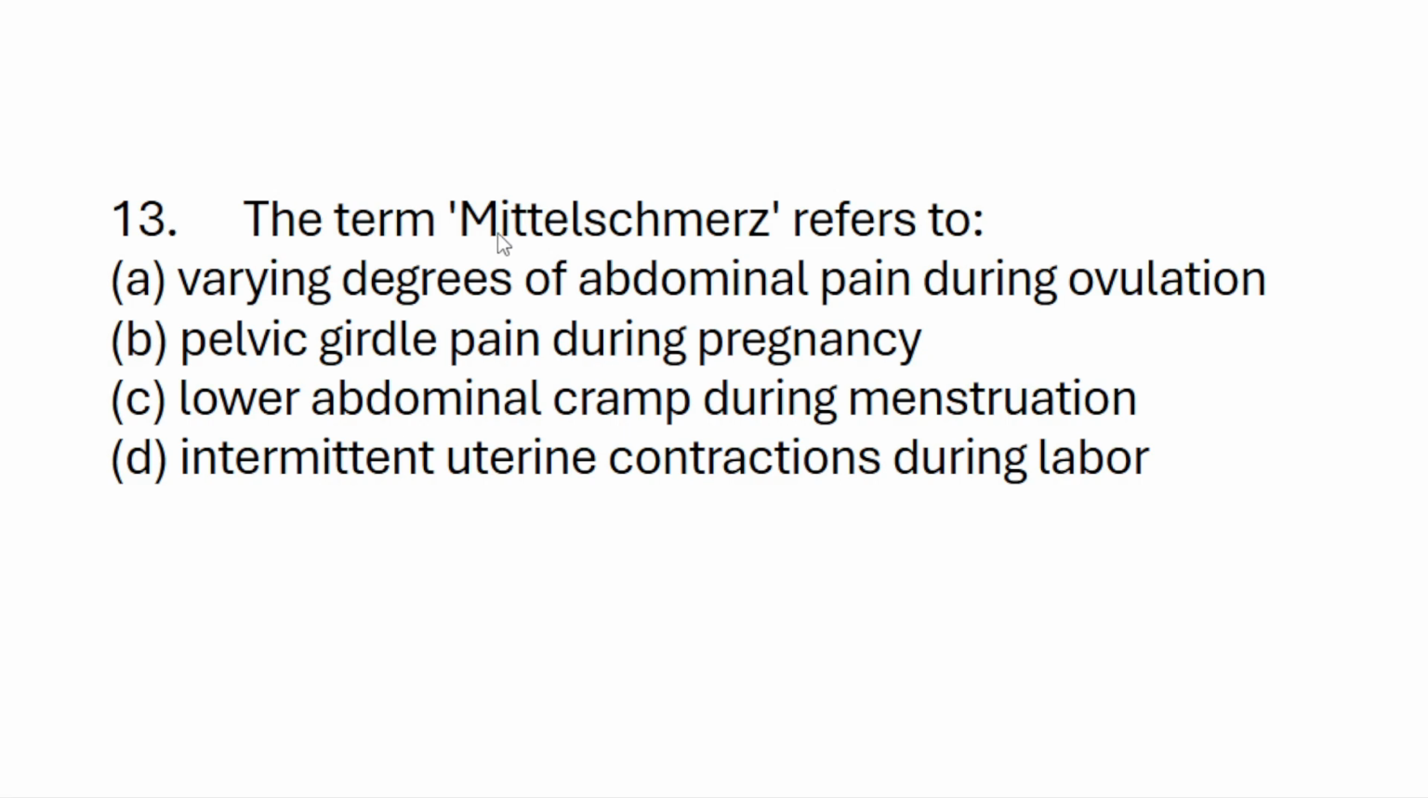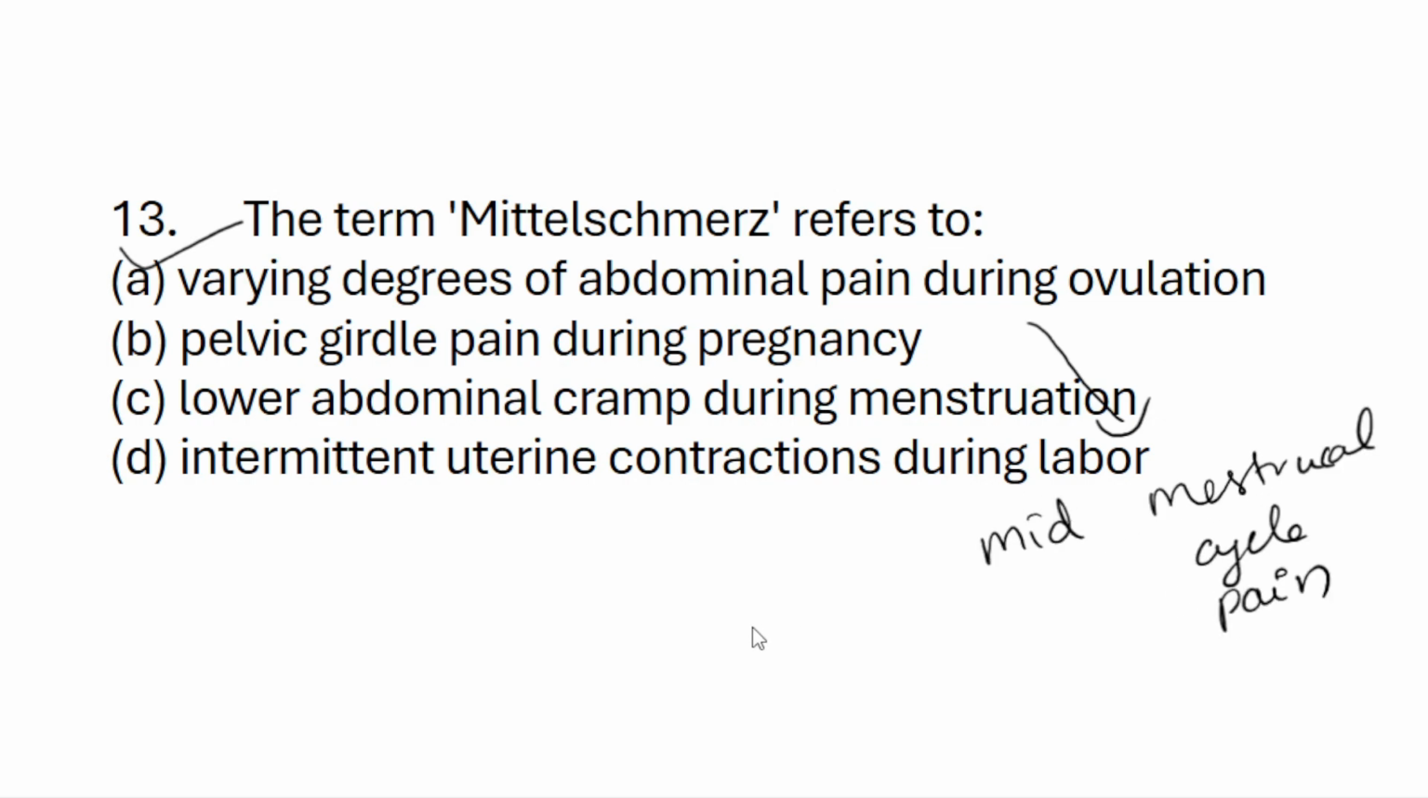Next question. The term Mittelschmerz refers to what? A. Varying degrees of abdominal pain during ovulation. B. Pelvic girdle pain during pregnancy. C. Lower abdominal cramp during menstruation. D. Intermittent uterine contraction during labor. Varying degree of abdominal pain during ovulation is called Mittelschmerz pain. It is also called mid-menstrual cycle pain, because ovulation occurs around the 14th day of the menstrual cycle. So it is also called mid-cycle pain.